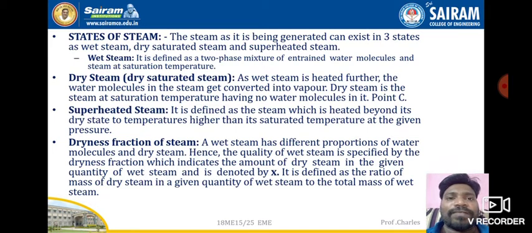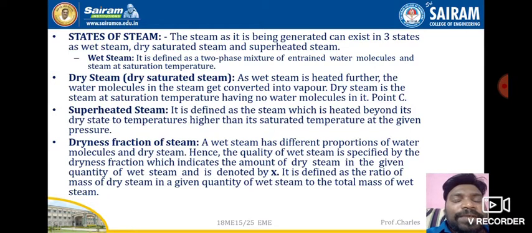A very simple way to understand the dryness fraction: the formula is the mass of dry steam divided by the total mass of steam. Here dry steam means the amount of dry steam available in the wet steam, and total steam means the combination of wet plus dry.